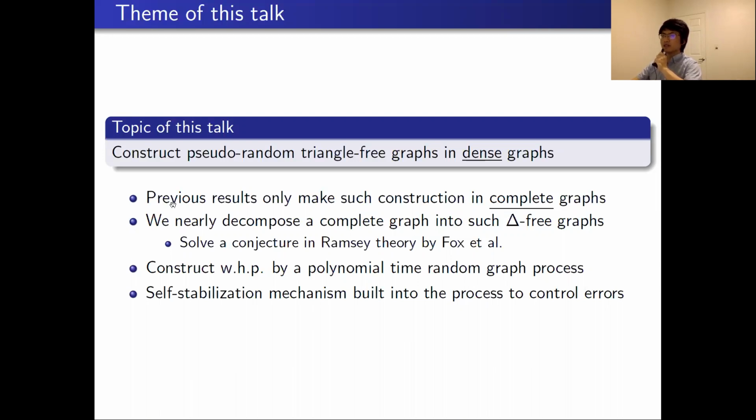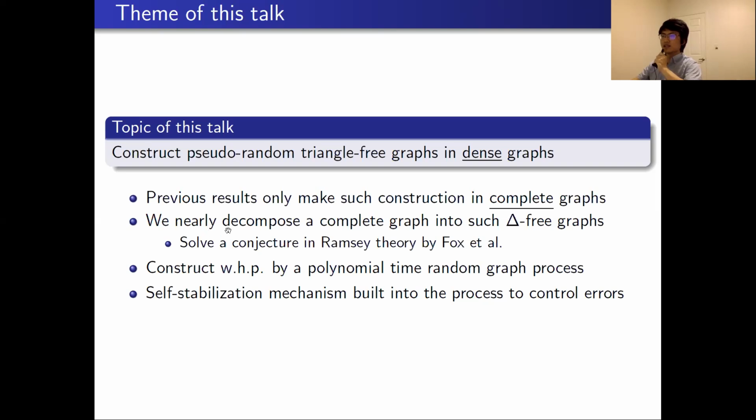Compared to previous results, which only made such constructions in complete graphs, we can make such construction in dense graphs. Together with the pseudo-random property, it allows us to take out such triangle-free graphs repeatedly.